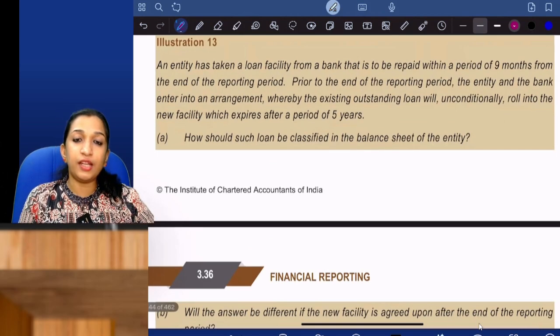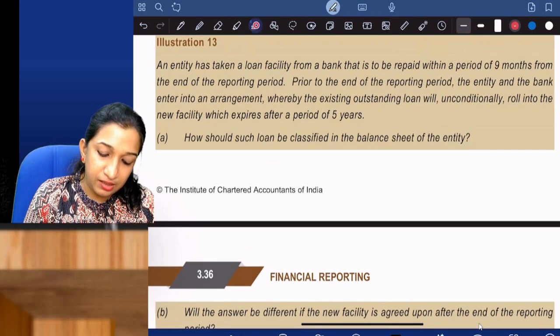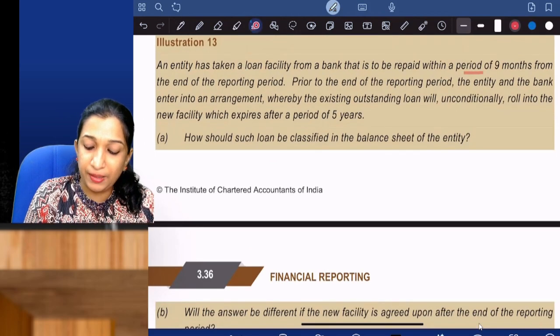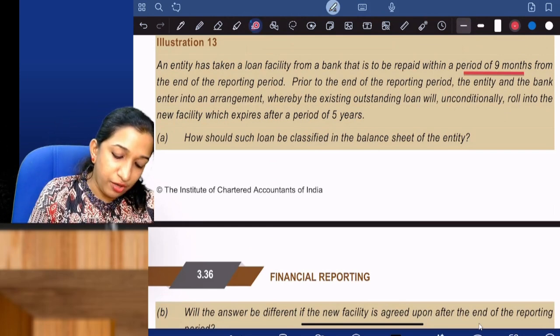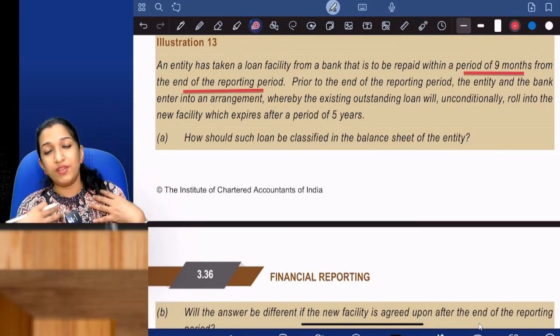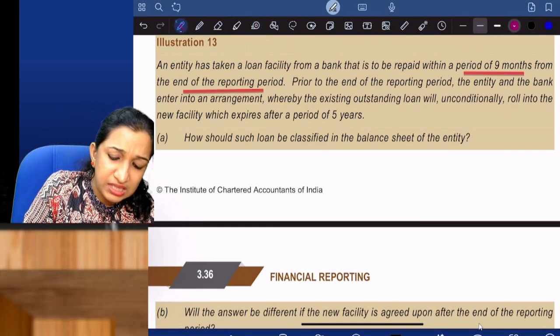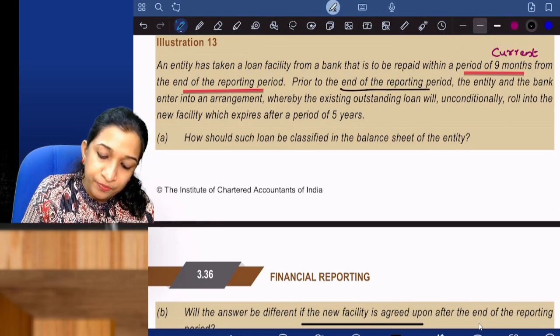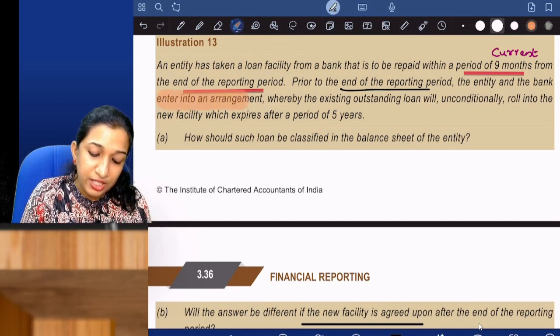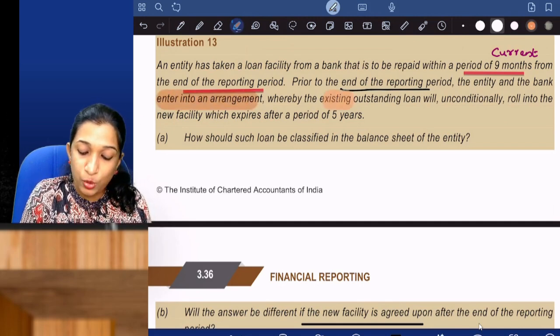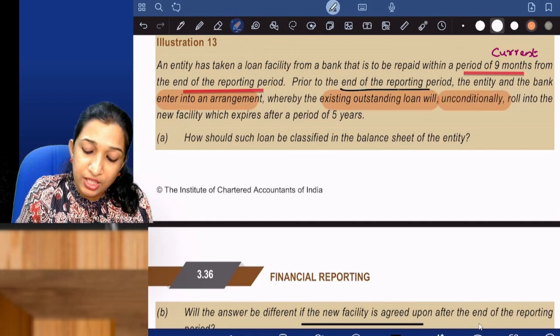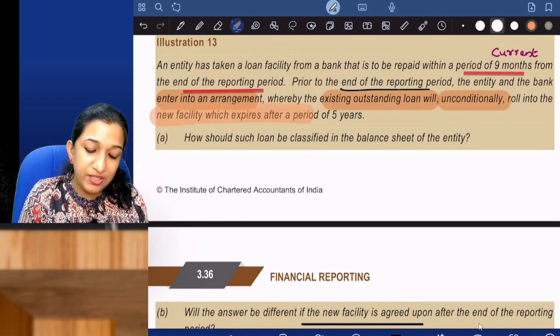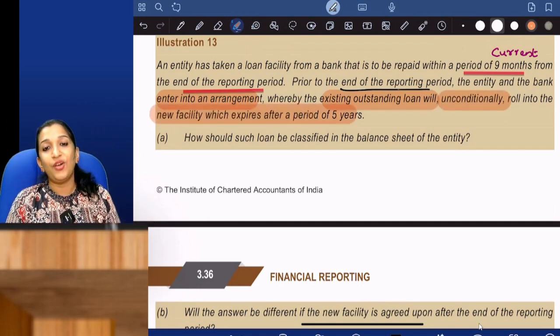An entity has taken a loan facility from a bank that is to be repaid within a period of 9 months from the end of the reporting period. I have taken a loan which is to be repaid within 9 months. So it is current. Prior to the end of the reporting period, the entity and the bank enter into an arrangement whereby the existing outstanding loan will unconditionally roll into a new facility which expires after a period of 5 years.